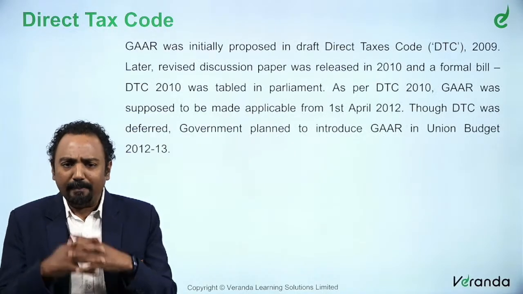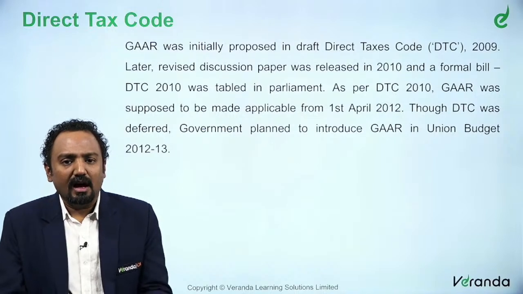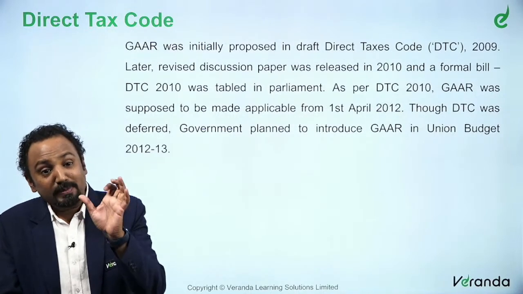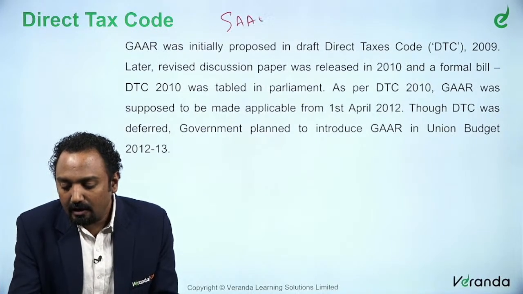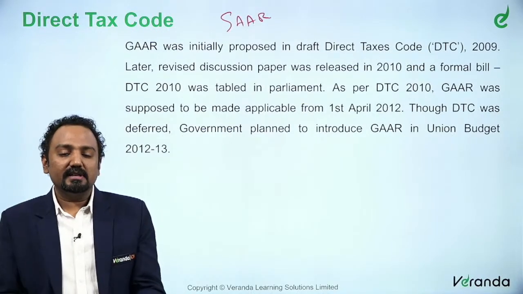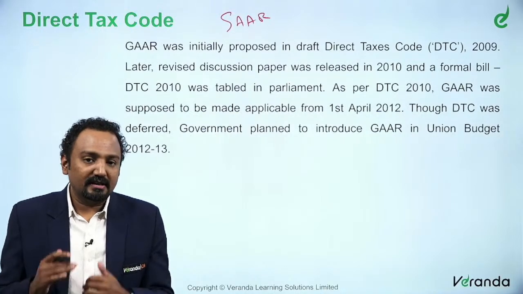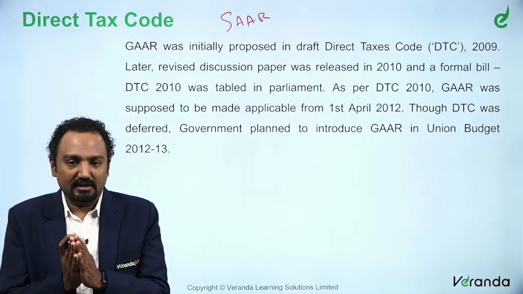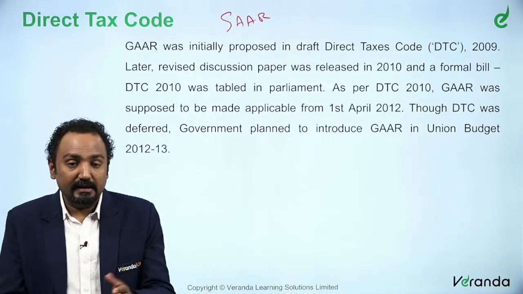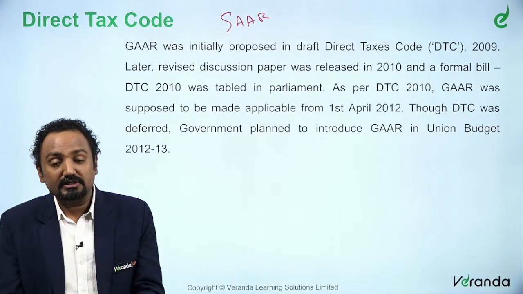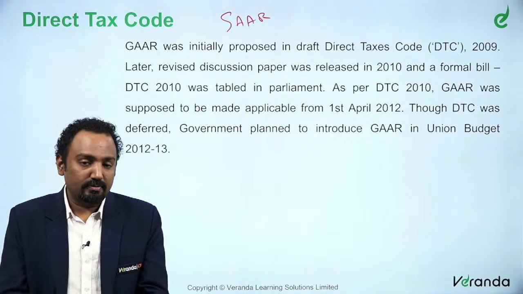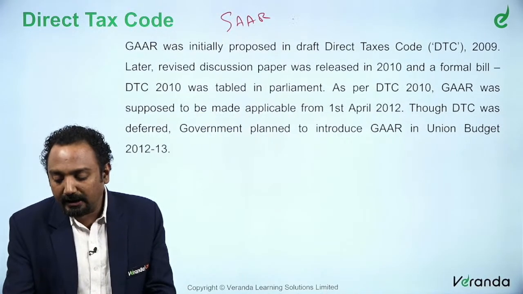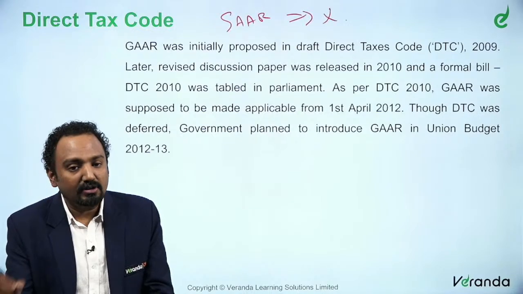Now, apart from these, we said there is something called specific anti-avoidance rule, right? We said there is something called SAR, which typically covers your transfer pricing, including your specified domestic transactions. It also includes your DTA and other things. There are also clauses in DTA to see that the tax benefit is actually transferred to the respective person. This SAR is actually discussed in Chapter 10 of the Act.